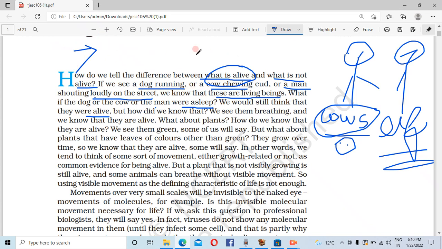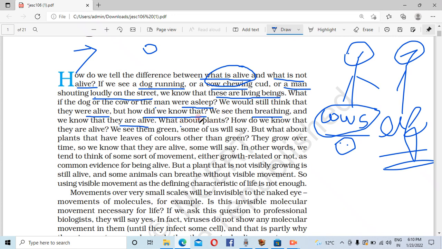It doesn't mean that we are not alive. We would still think that we are alive, but how did we know that? So there are many questions. We see them breathing and we know that they are alive.